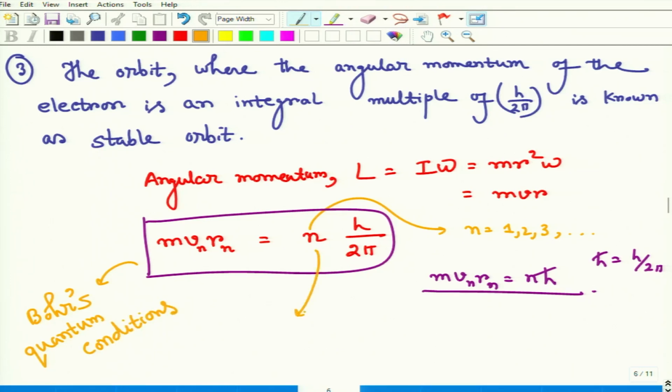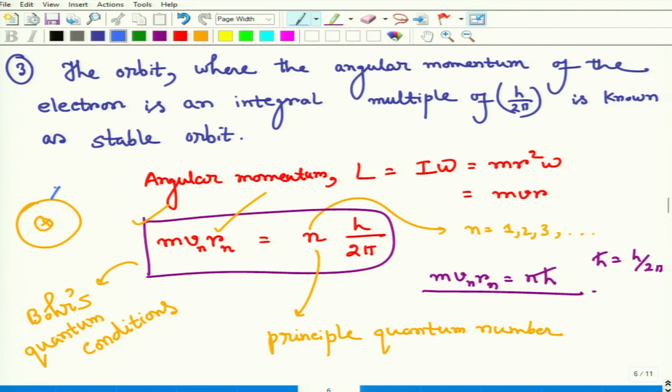Okay, and n is called the principal quantum number of the electron or orbit, we can say this. So these radii are allowed, and these radii are called Bohr radius. The stable radii are called, these radii are allowed, which follow this equation. Only those radii are allowed in which the electron can revolve, and these are called the Bohr orbit.